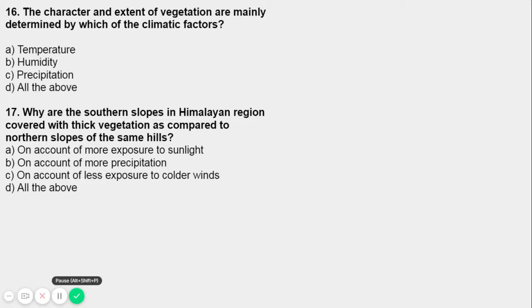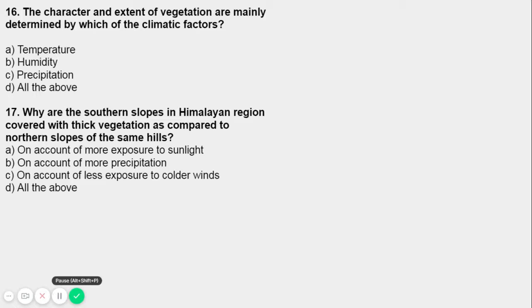So what's the answer for 17? It depends on the amount of sunlight and rainfall. What I have told you earlier, right? So the 17th, what's the answer? The option number is A, on account of more exposure to sunlight, right? क्योंकि precipitation and the colder winds, obviously, they are also playing a role, but they need more exposure to sunlight.